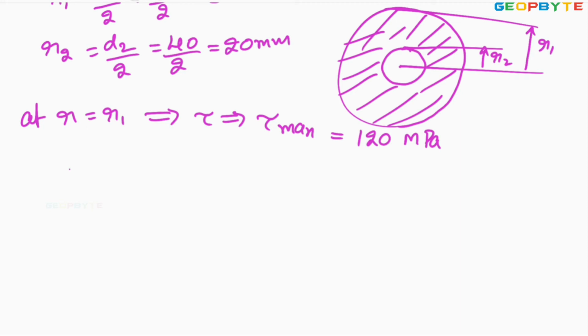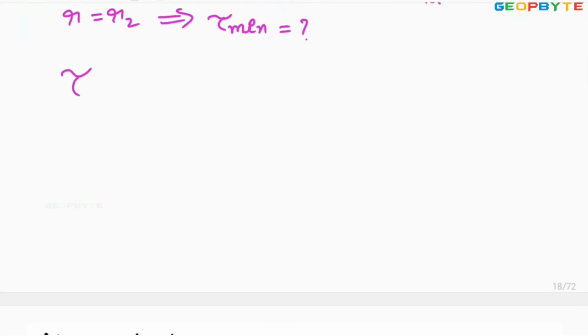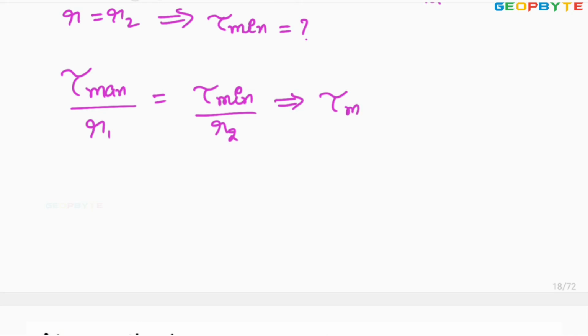Now, at R equal to R2, at the inner radius, what is the minimum shear stress? Tau minimum equal to how much? It is like this: tau max by R1 must be equal to tau minimum by R minimum, which means R2. From this, the minimum shear stress is equal to tau max by R1 into R2.